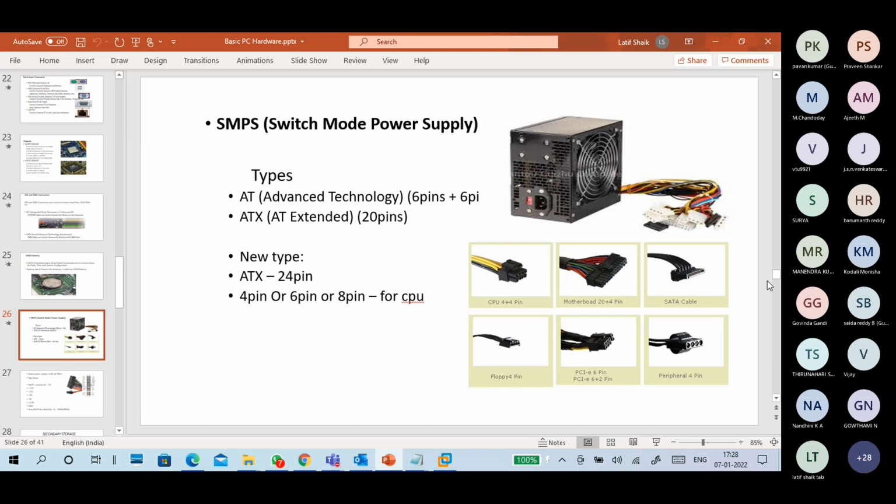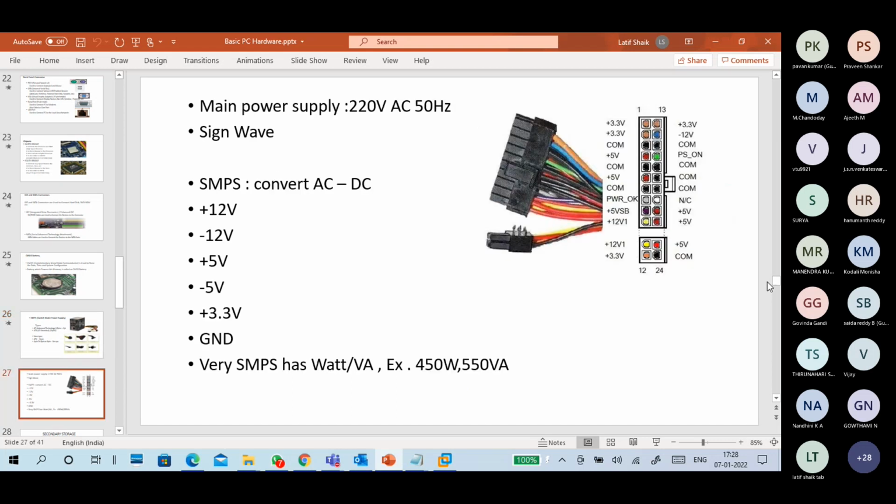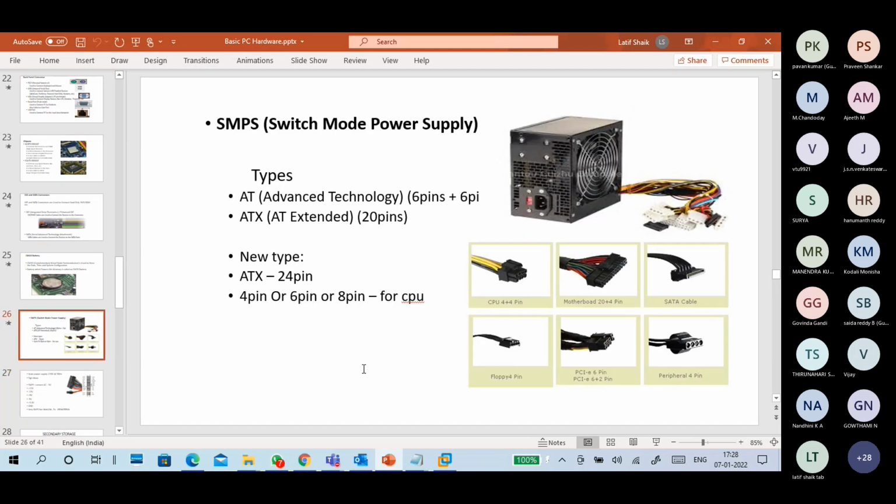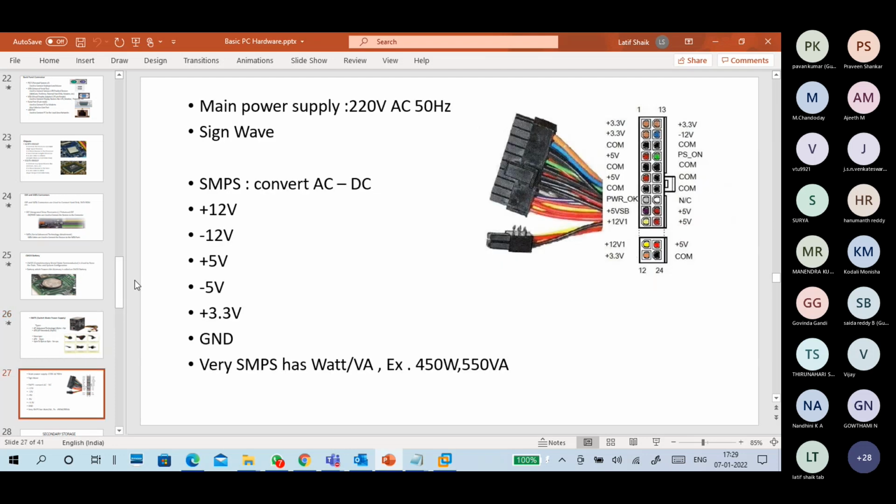And if you see, there are other types of connectors: Molex connectors, SATA power supply connectors, PATA power supply connectors, and PCI. If you are using a gaming graphics card, like 4 GB or 6 GB, it may require an extra power supply separately, so you have to connect it there. That kind of 6 pin, 8 pin connectors will also be there. So this is the main SMPS. When you connect an AC supply, it will give you DC.